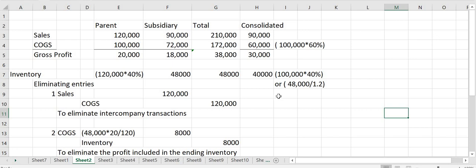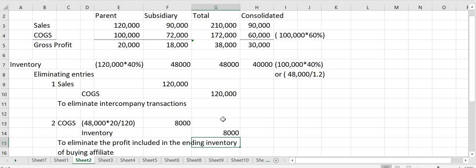So, our working paper eliminating entries for that is first, we are to eliminate intercompany sale transaction. So, eliminate natin yung sale, intercompany sales. So, debit sales, credit cost of goods sold for 120,000. And also, to eliminate the profit in the ending inventory, which is actually 8,000, kasi yung billed price is 48,000 and the cost is 40,000. Therefore, the markup is 8,000 or actually 48,000 times 20 over 120 to get the markup.